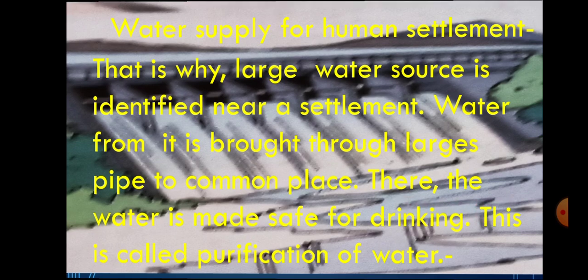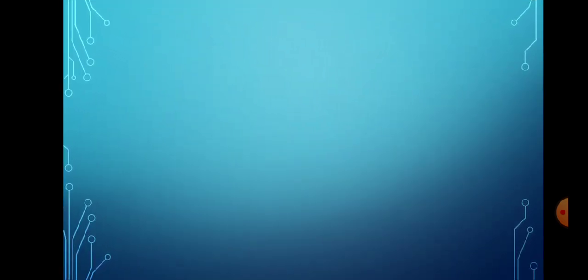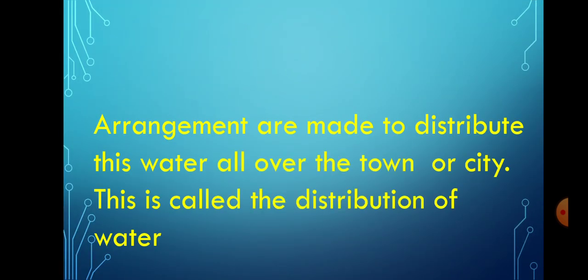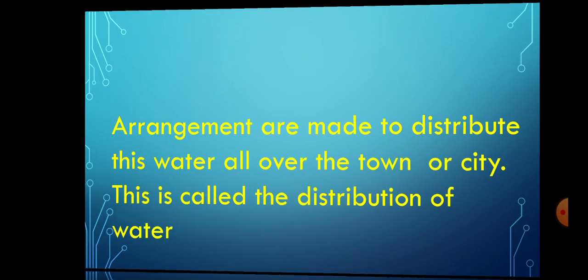This is called purification of water. Arrangements are made to distribute this water all over the town or city. This is called distribution of water, Jala Vitaran in Marathi.